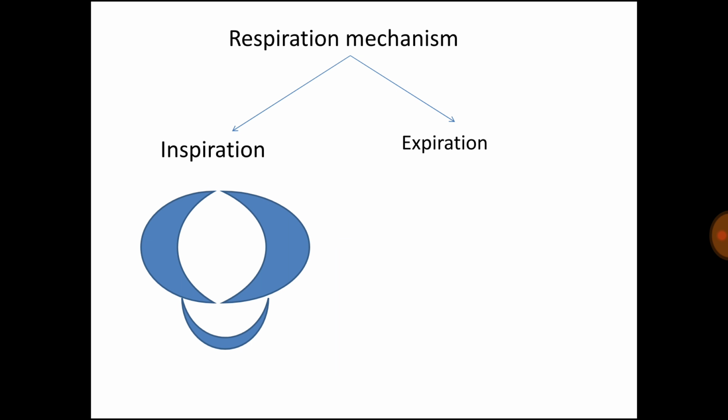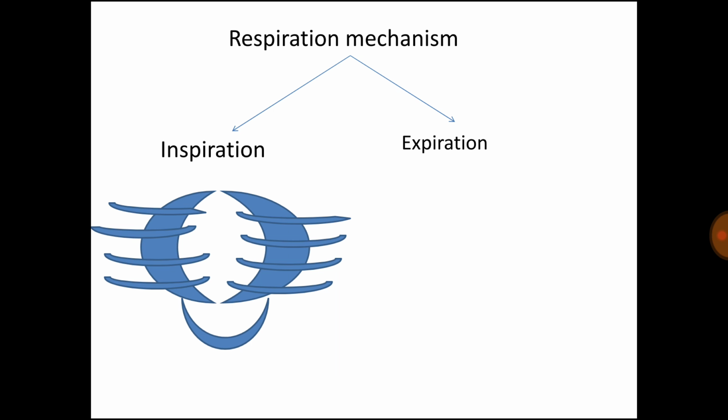Next, I'm talking about the respiration mechanism. It involves inspiration and expiration. In inspiration, lung volume and capacity increase because the diaphragm contracts, so a cavity is formed in the lungs. And one more thing is that the sternum moves upward, so the total cavity increases further, so the atmospheric pressure is higher, air moves inside the lungs and the lungs expand. So this is known as inspiration.